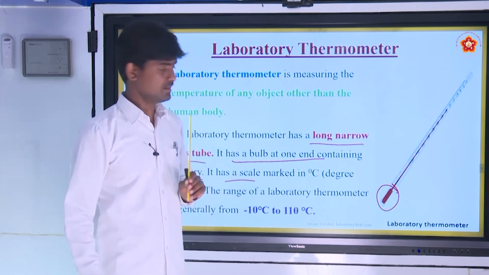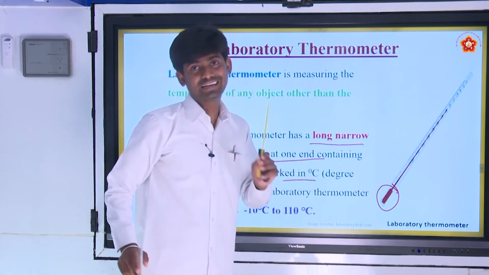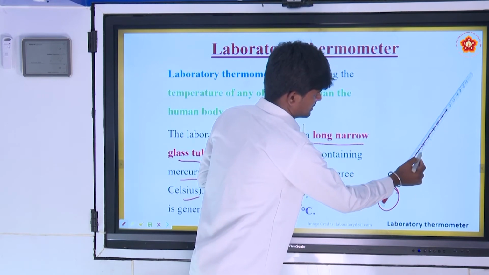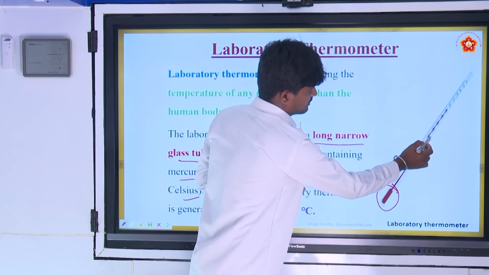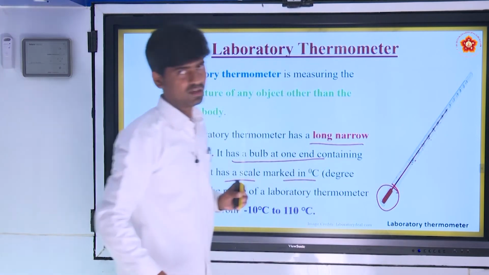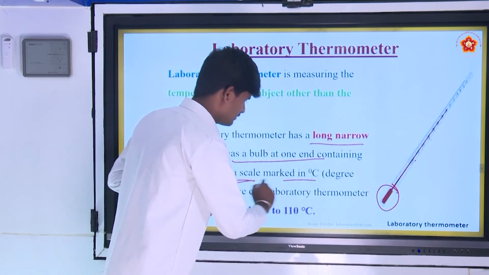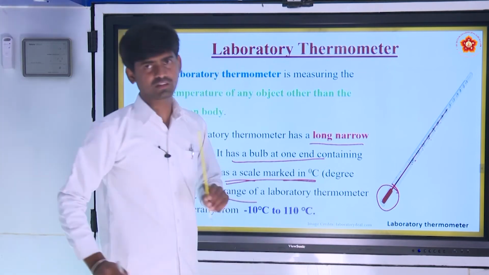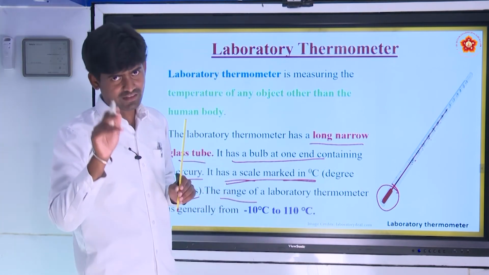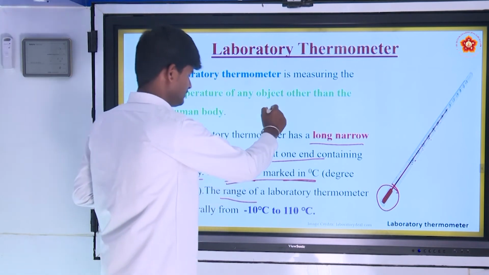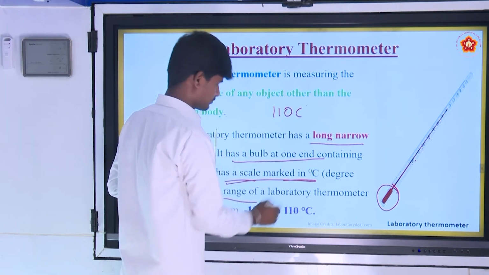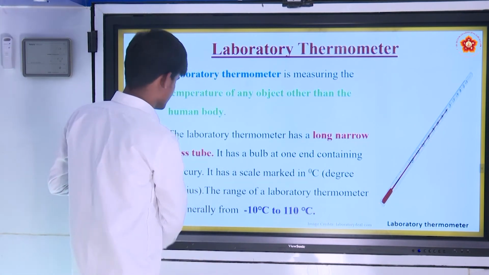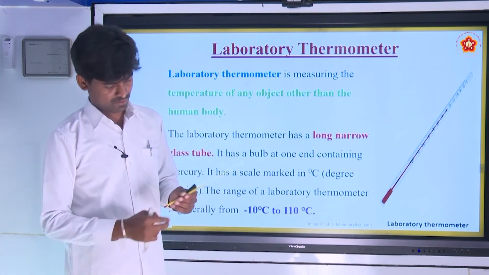It has a scale marked in degrees Celsius. 0, -10, 20, and on the positive side 10, 20, 30, 40. This is a scale marked in degrees Celsius. The range of the laboratory thermometer is from -10 degrees Celsius to 110 degrees Celsius.